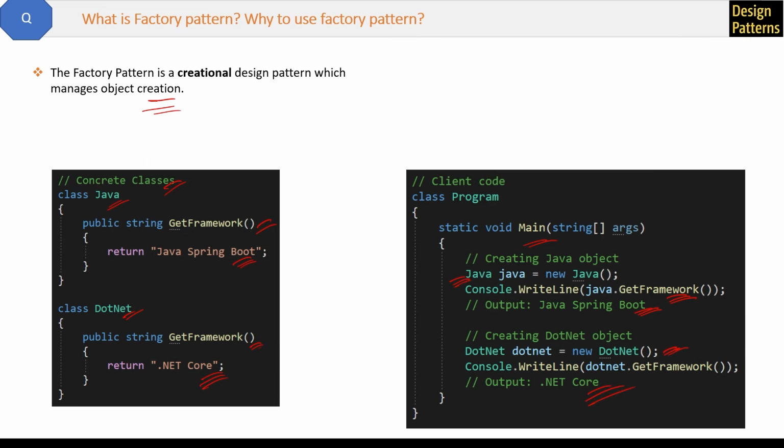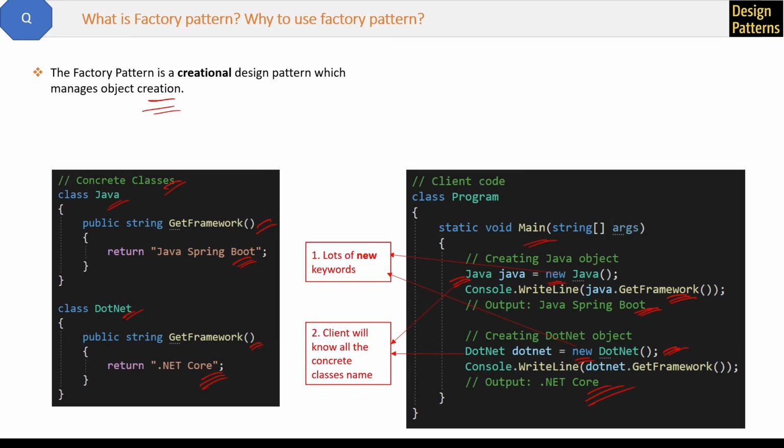Now here we have two problems with this approach. First is that a lot of new keywords are here. See, new Java, then new .NET, right? And in a big application, if we have 50 technologies like Node, PHP, etc., then you will have 50 new keywords here, which will not look good. Second problem is that inside the client code, the client will know all the concrete class names. Concrete means these are the actual classes like Java and .NET, right?